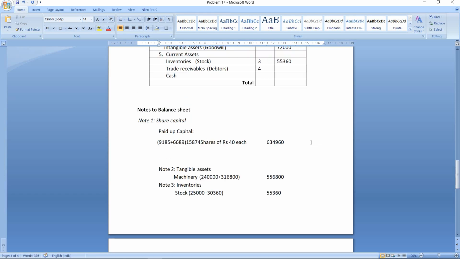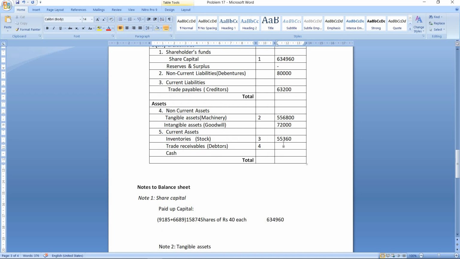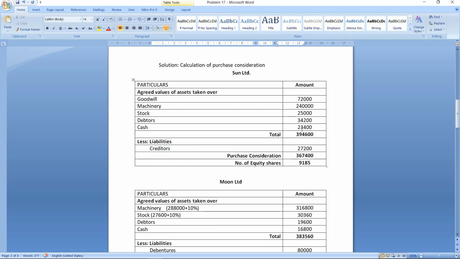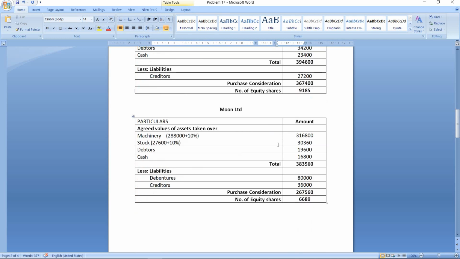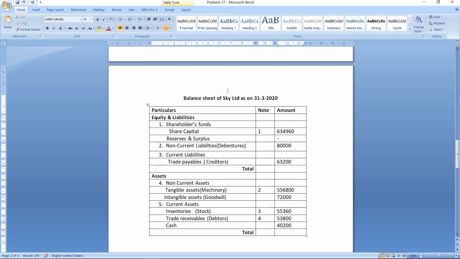So we will show it in the balance sheet here, 53,800. And the final asset that we have is cash. So cash is 23,400 for Sun Limited and 16,800 for Moon Limited. So total we will take directly in the balance sheet, that is 40,200.